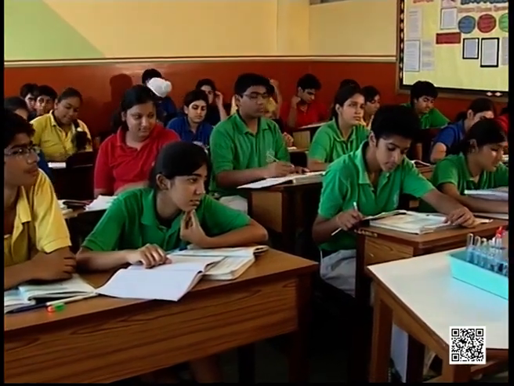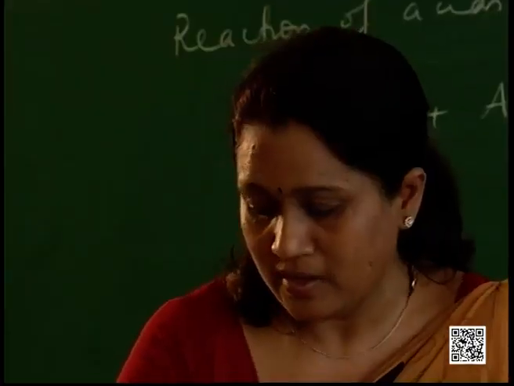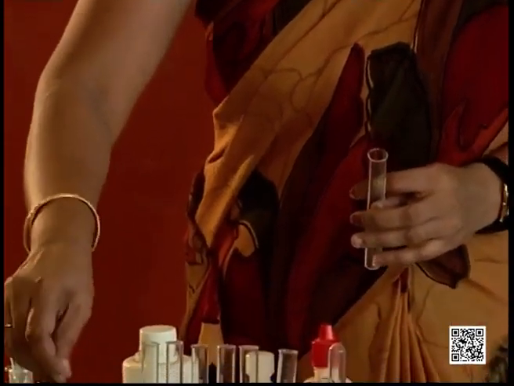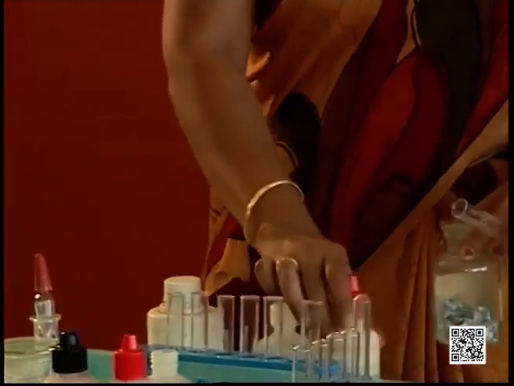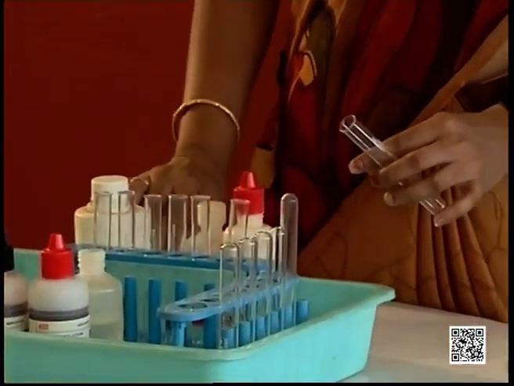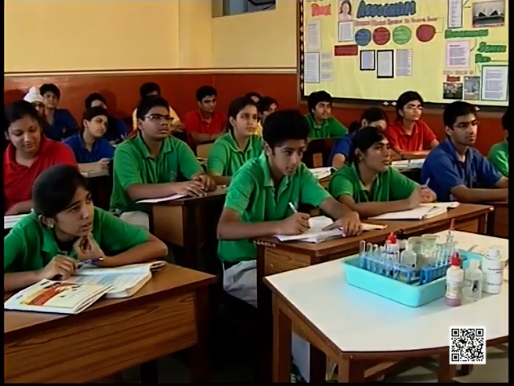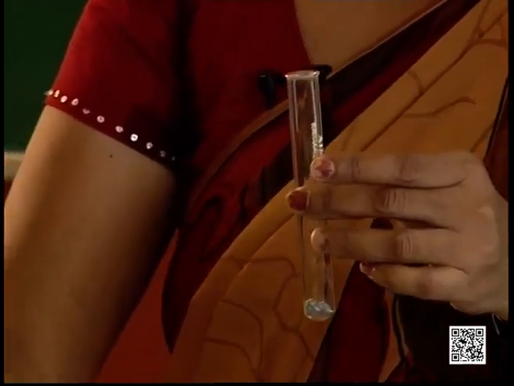We have taken a metal, zinc granules. Zinc is available in the form of granules in the lab. So when we test this activity, I put this granule in the test tube, and I pour dilute H2SO4 in it.